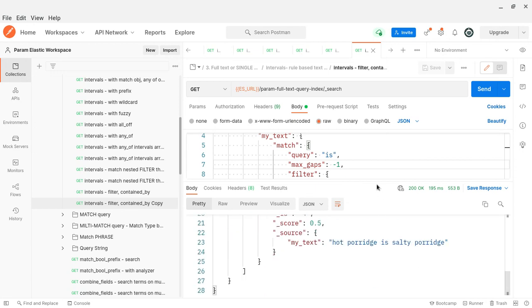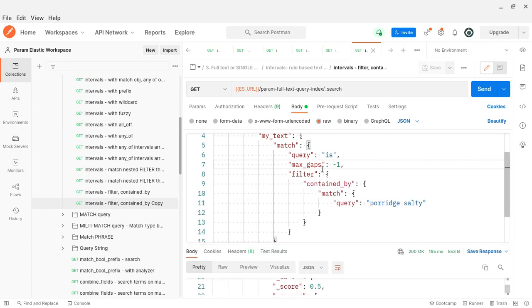Still I am getting... I don't know, whether I have to put it somewhere else. Okay, but you understood, right? So intervals is not just a term; it can be a single term or more than one term, that is what an interval is. Obviously it is defined by a set of rules. We use interval to work with any text field, since it is within the group of full text queries.